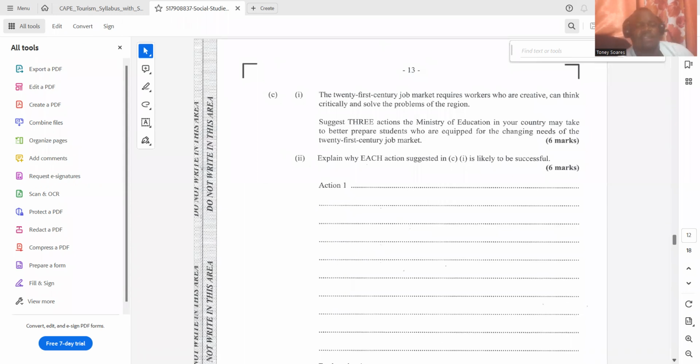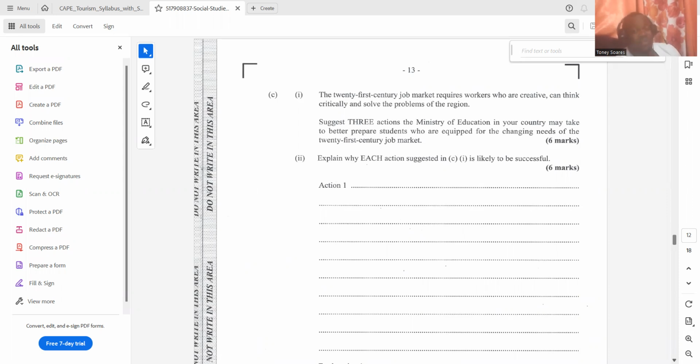Then C(i) says, the 21st century job market requires workers who are creative, can think critically, and solve the problems of the region. Suggest 3 actions the Ministry of Education in your country may take to better prepare students who are equipped for the changing needs of the 21st century job market. Then you're going to explain why each action suggested in C(i) is likely to be successful. So again, let's go through that question. It said 3 actions the Ministry of Education